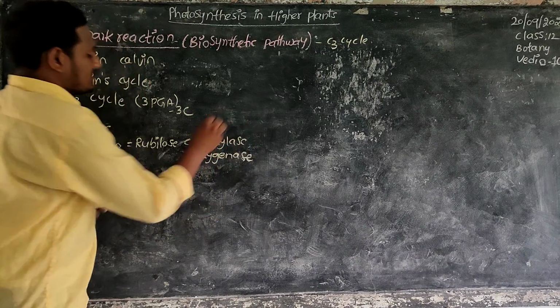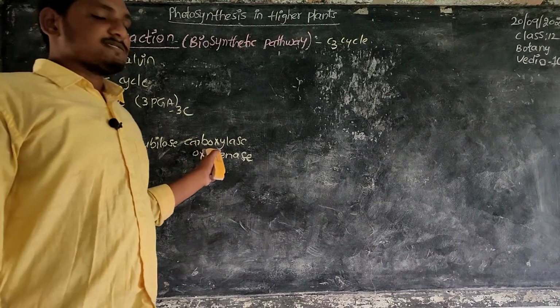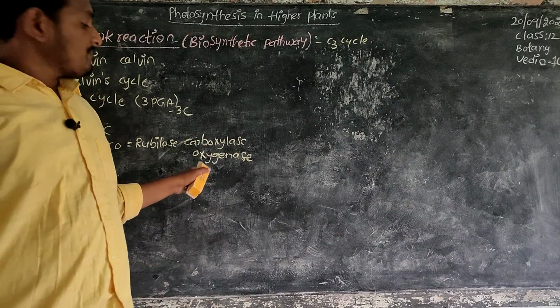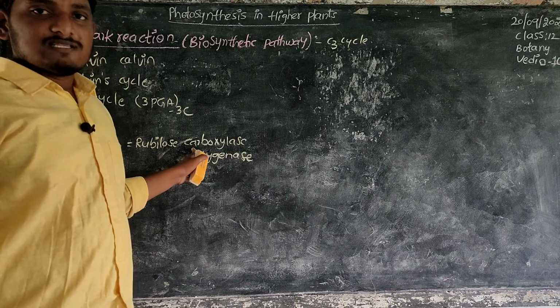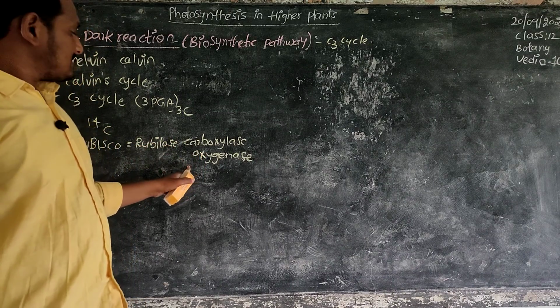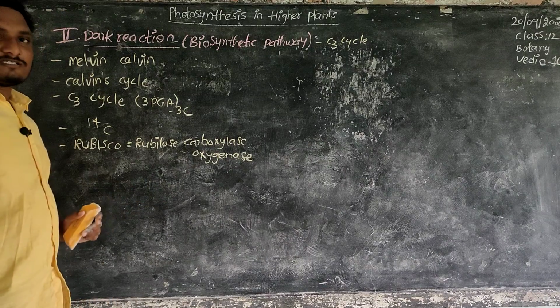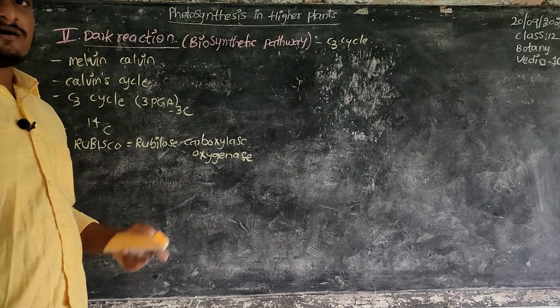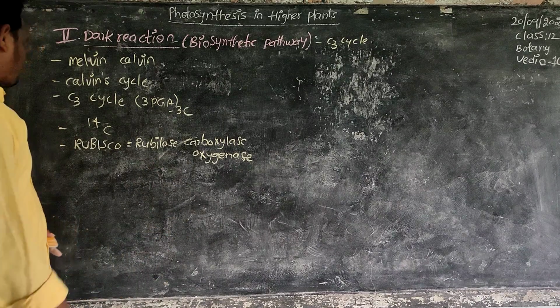This enzyme sometimes acts as a carboxylase, meaning addition of carbon dioxide, and sometimes acts as an oxygenase, meaning addition of oxygen. Carboxylase or oxygenase activity depends on carbon dioxide, oxygen and temperature levels.